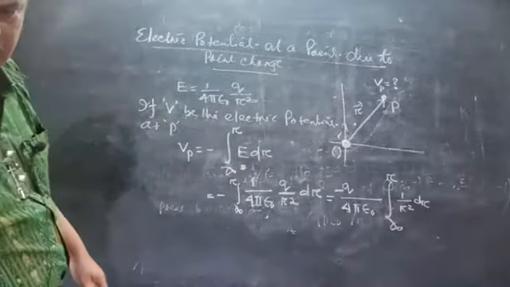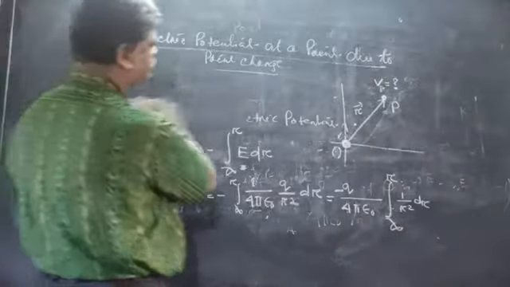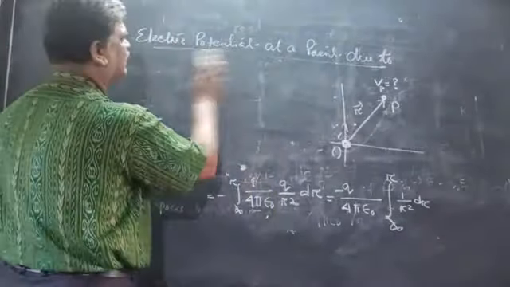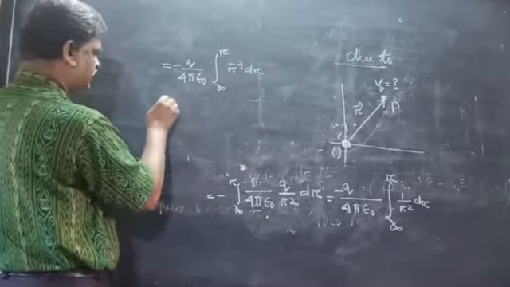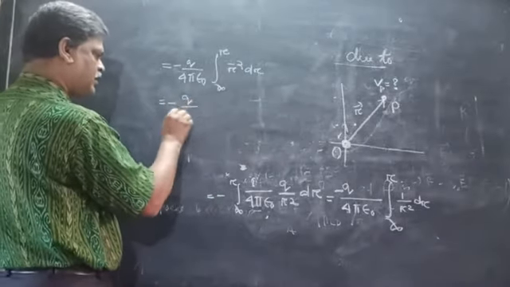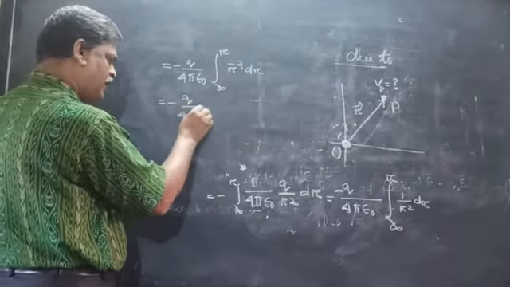So this is equal to minus q by 4 pi epsilon 0 times the integration of r to the power minus 2 dr, limit from infinity to r.